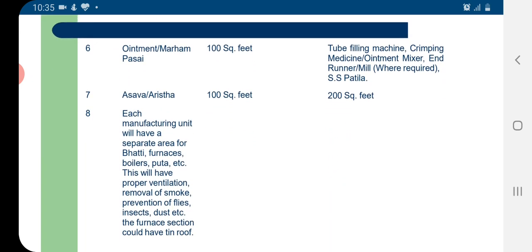In case of ointment and marham or pasai, an area of 100 square feet is required with instruments like tube filling machine, crimping machine, ointment mixture, and runner mill wherever required, and SS patila, stainless steel patila.